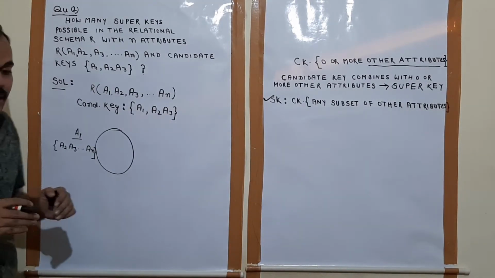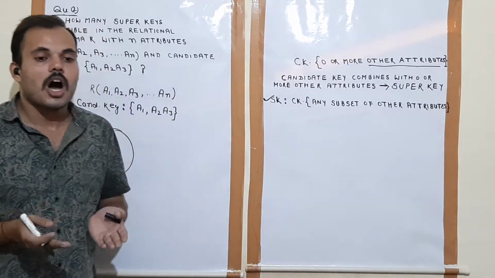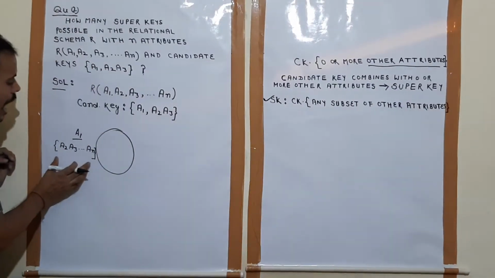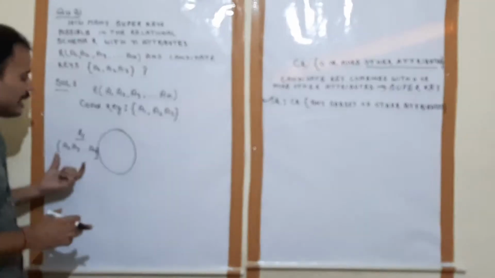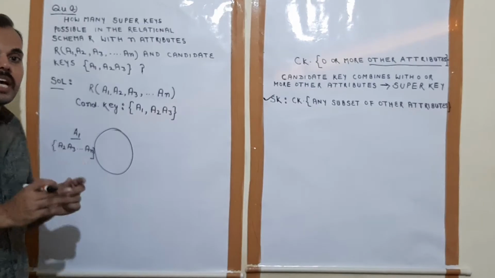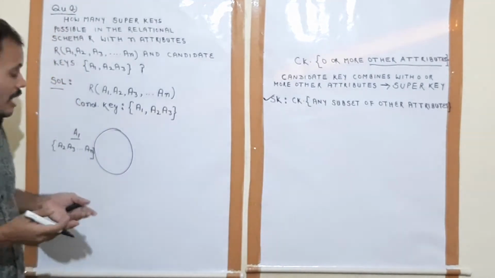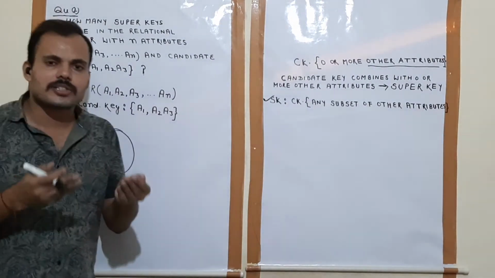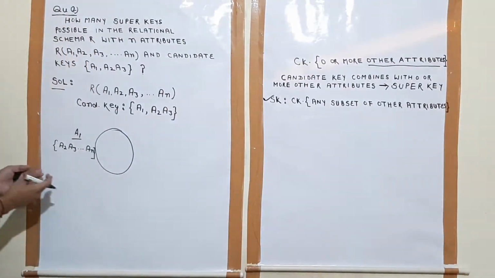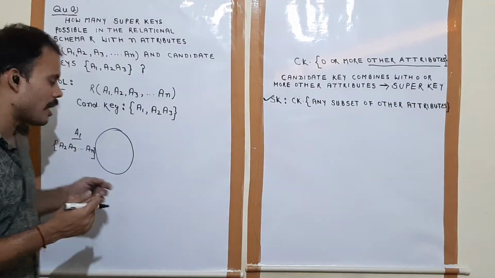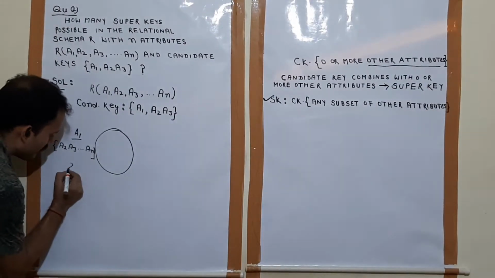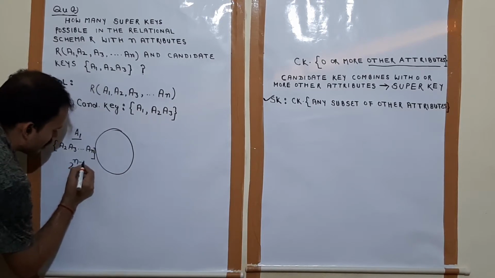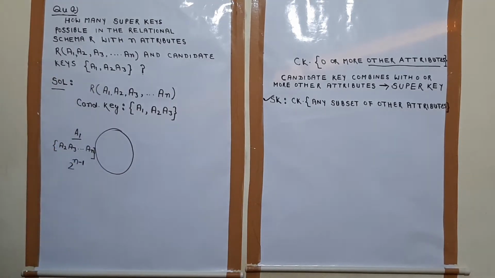How many elements are there? n minus 1 elements, because from a2 to an there are n minus 1 elements. Understood? So how many subsets are possible? 2 to the power n minus 1.